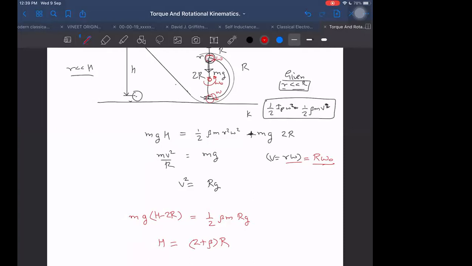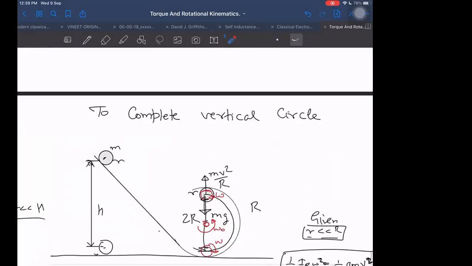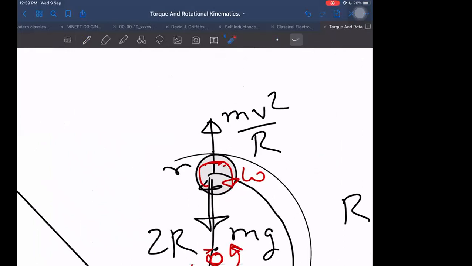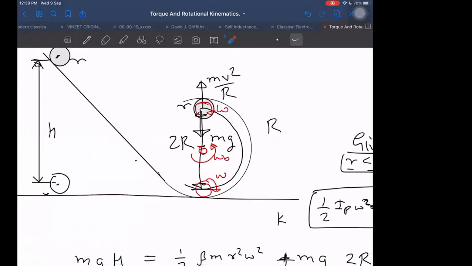That it will be 2 plus beta into r. And here, which point acts as the instantaneous axis of rotation? The point which is ICOR, the point which is at rest, this point right here. This point will be acting as ICOR in this case, because this point is on the ground.